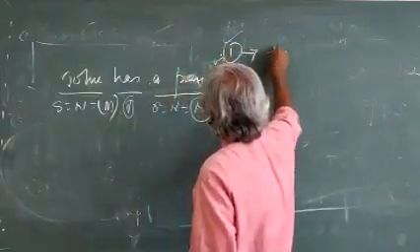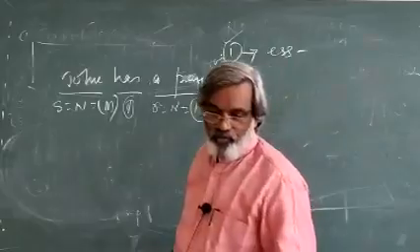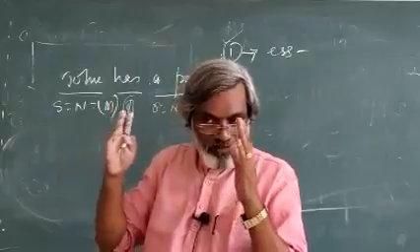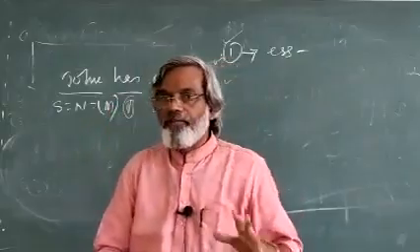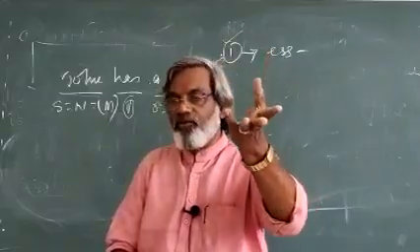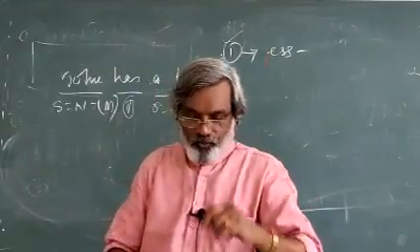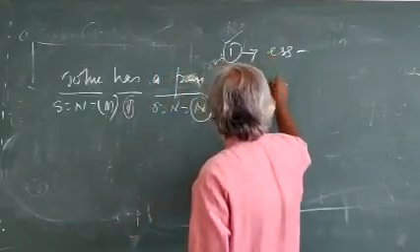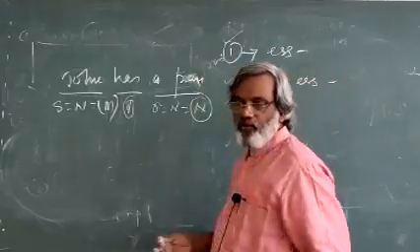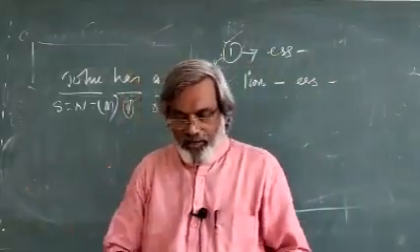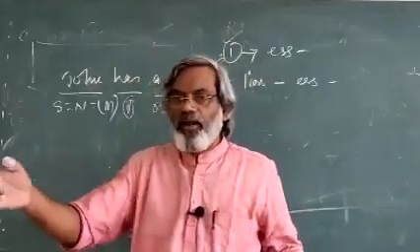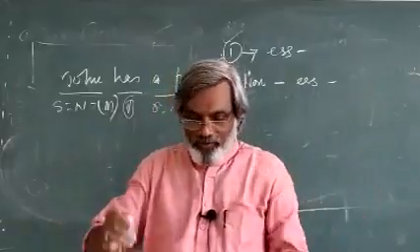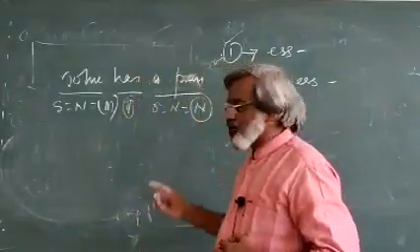Step number 1, you add ESS. That is a technique. All these frames and rules, step by step you keep in your memory. One is adding ESS to identify feminine from masculine. For example, you take lion, you add ESS, you get lioness. Certainly, there are many examples. Poet, you add ESS, you get poetess. You take prince, you add ESS, you get princess. That is called step number 1.